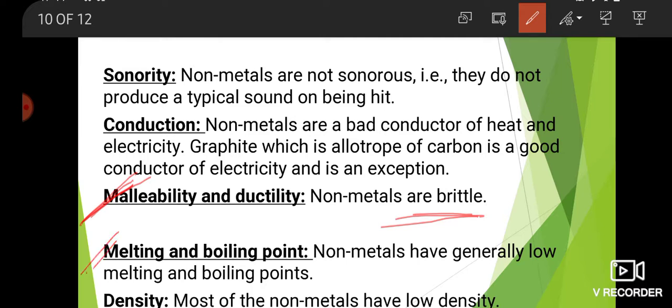Next property, melting and boiling point. Non-metals have generally low melting and boiling points. Next property of non-metals, that is density. Most of the non-metals have low density.